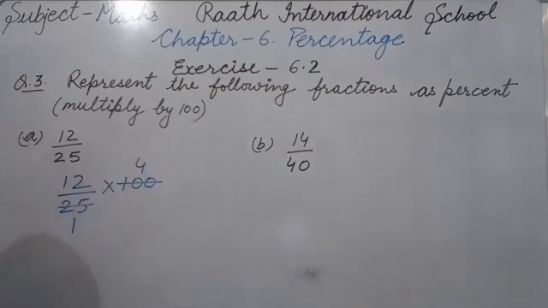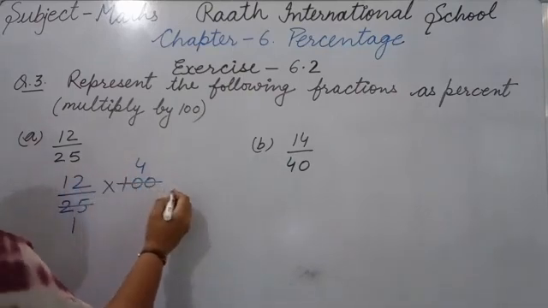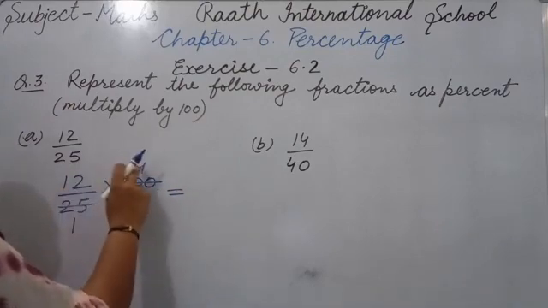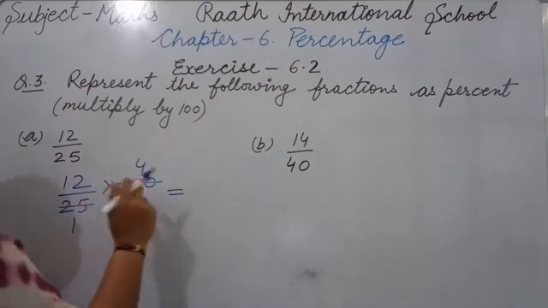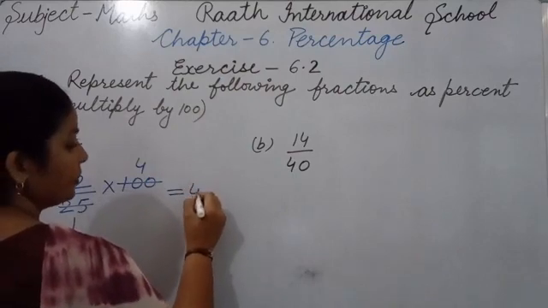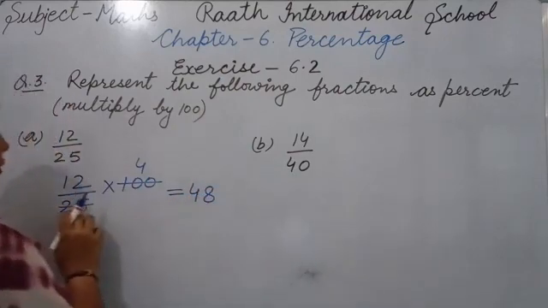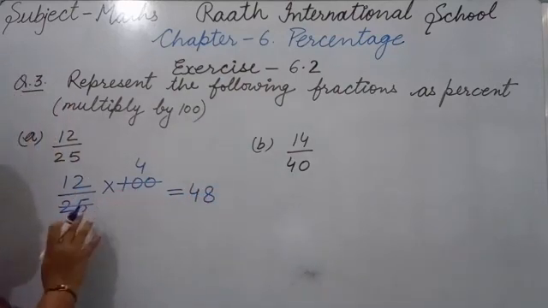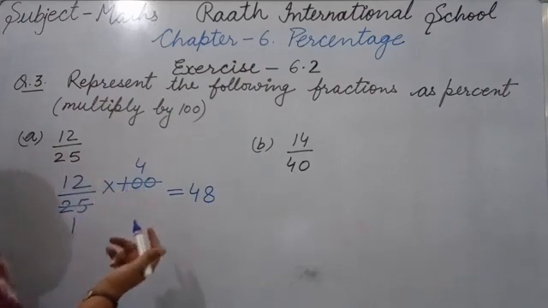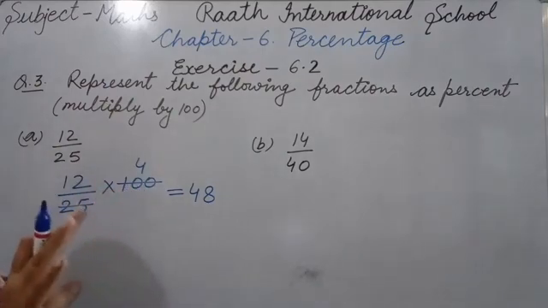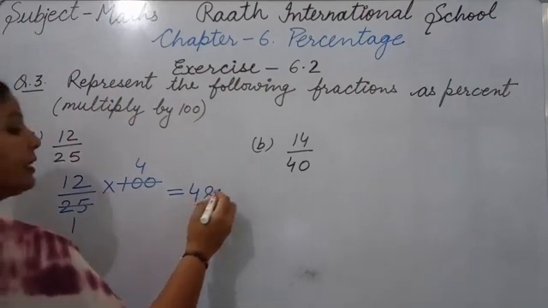हमने 25 से both numerator और denominator को divide किया. Now numerator multiplied by numerator, so in the numerator there is 12 multiplied by 4. 12 fours are 48. Okay. The denominator is 1, so whenever the denominator is 1, there is no need to write it. So our answer is 48%.